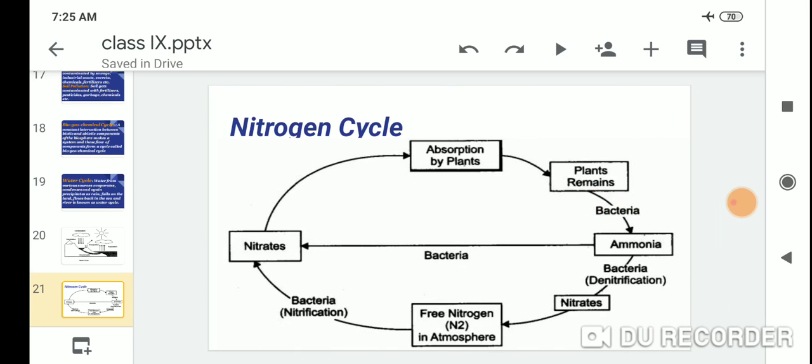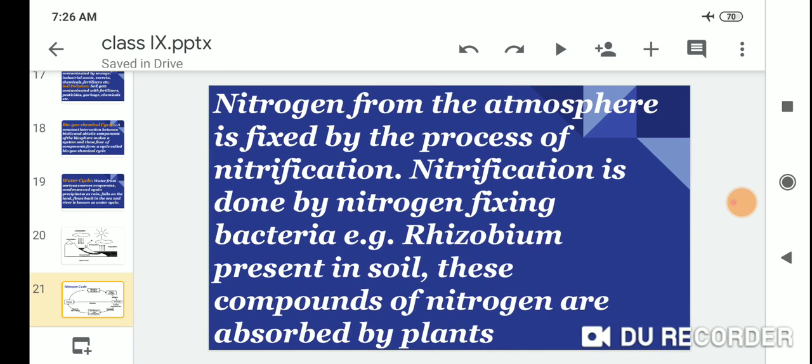Nitrogen cycle. First we start with bacteria and free nitrogen. The first step is absorption by plants. Bacteria convert nitrogen into ammonia, and ammonia is converted into nitrates. Nitrates are converted to free nitrogen, N2, in the atmosphere. Then nitrification by bacteria converts it to nitrate, and plants absorb it. So this is the complete nitrogen cycle.